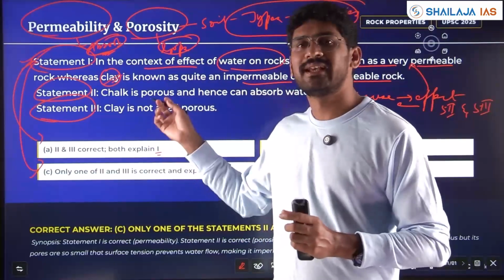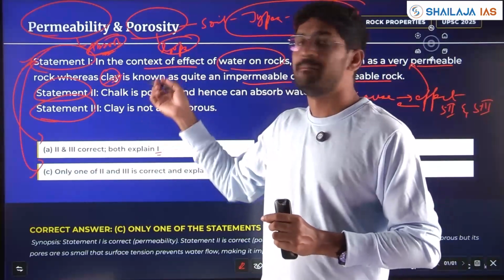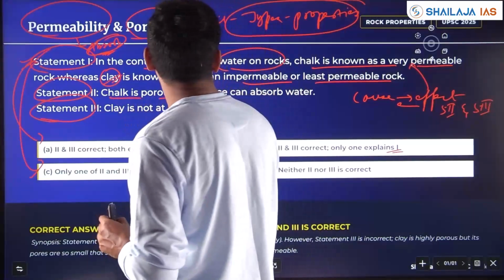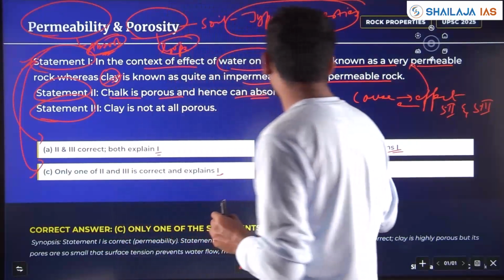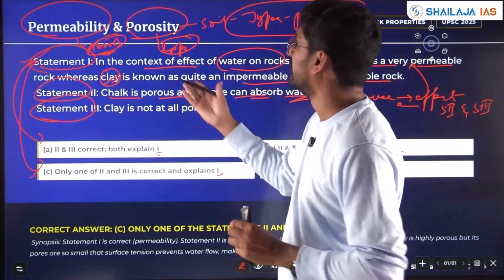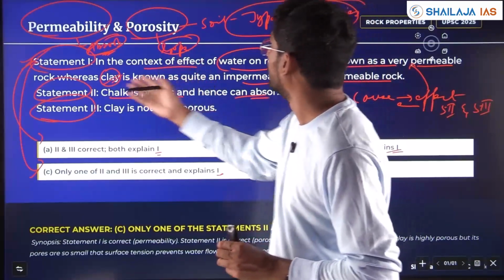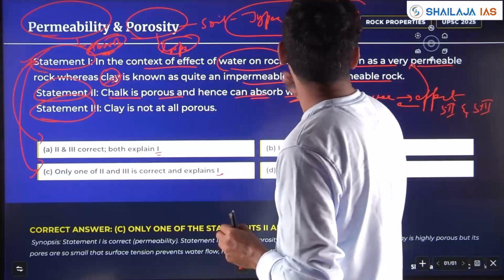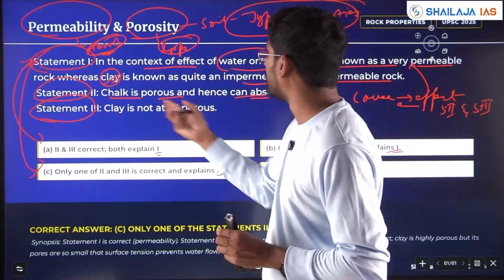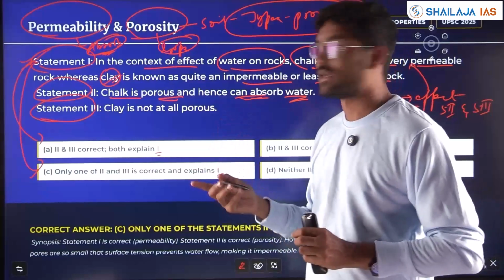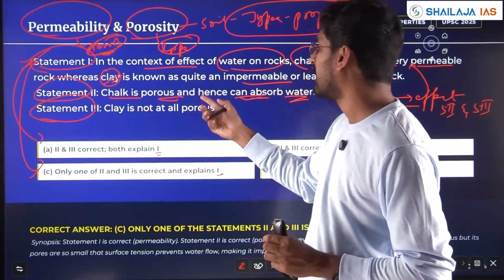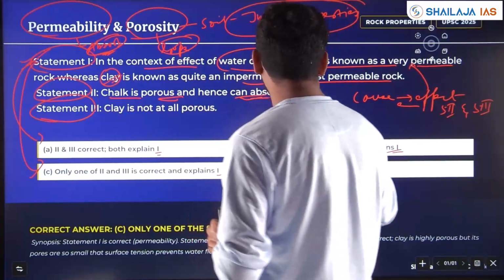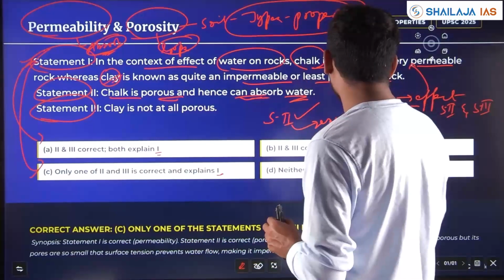Based on that, see if statements 2 and 3 make sense and explain statement 1. Chalk is porous and hence can absorb water. Yes, see the cause-effect relationship. Clay is known as quite impermeable, however chalk is known as very permeable. Chalk is porous and hence can absorb water. Yes, this is correct, and this is explaining statement 1. So statement 2 is correct. It explains 1.